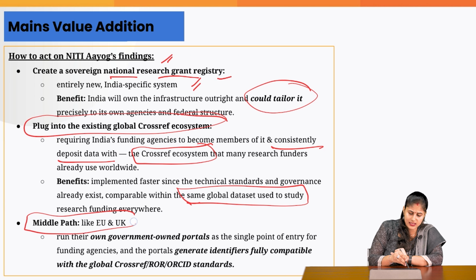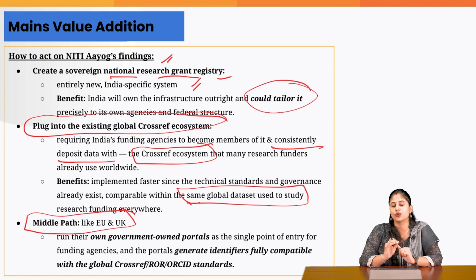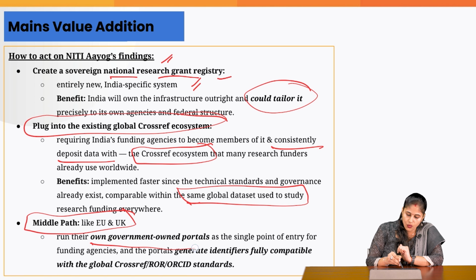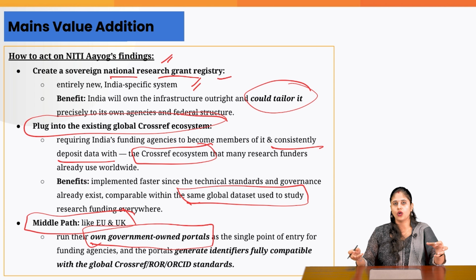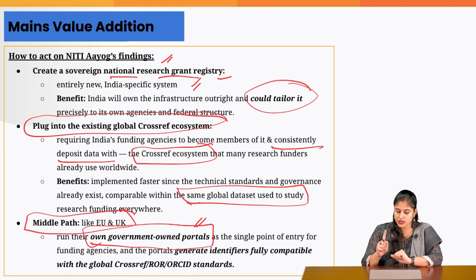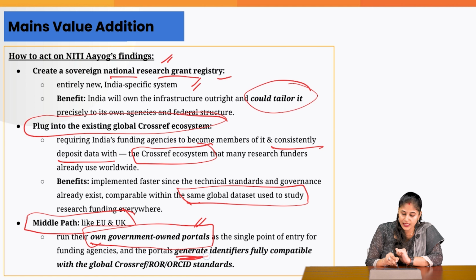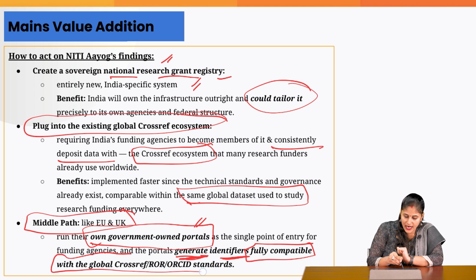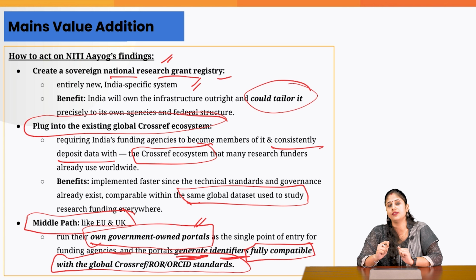The middle path is what is being followed in European Union countries as well as the UK. Therein, the countries have their own government-owned portal. So all the research institutions and the universities, wherever grants are provided for research, provide this data to this government-owned portal. But this particular portal has the ability to generate an identifier which is compatible with the identifier generated by the Crossref ecosystem.